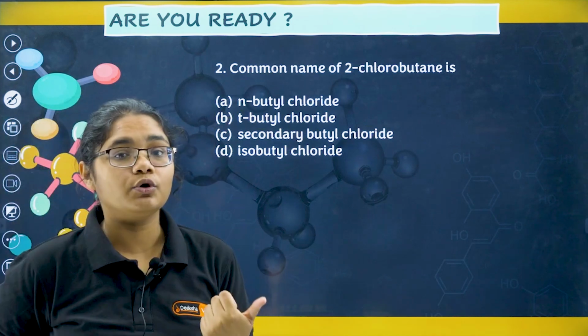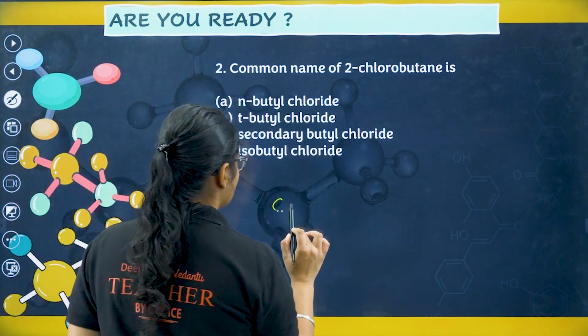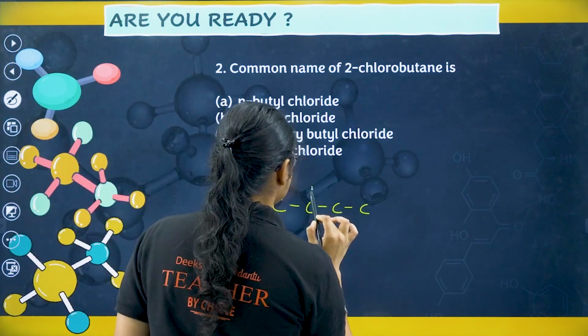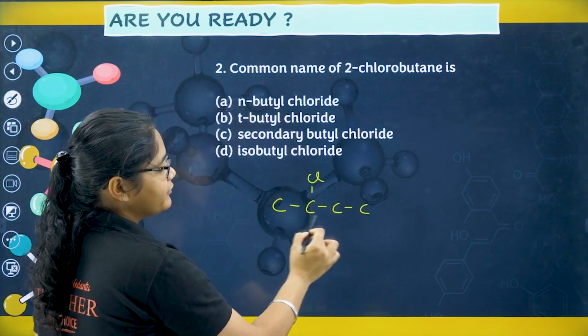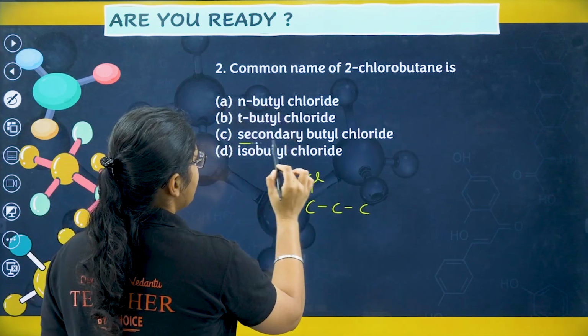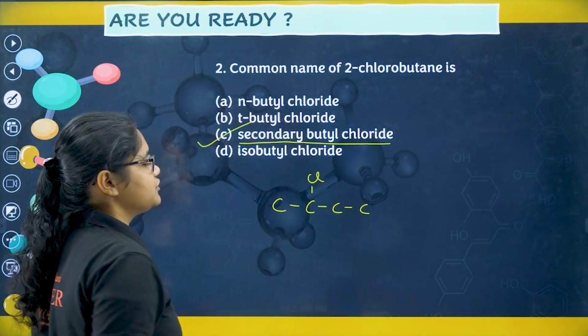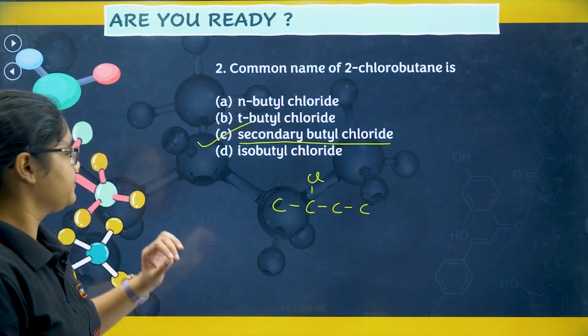Common name of 2-chlorobutane. Common name is asked, 2-chlorobutane. If you remember, I have told you this is secondary butyl chloride, which is option number C.